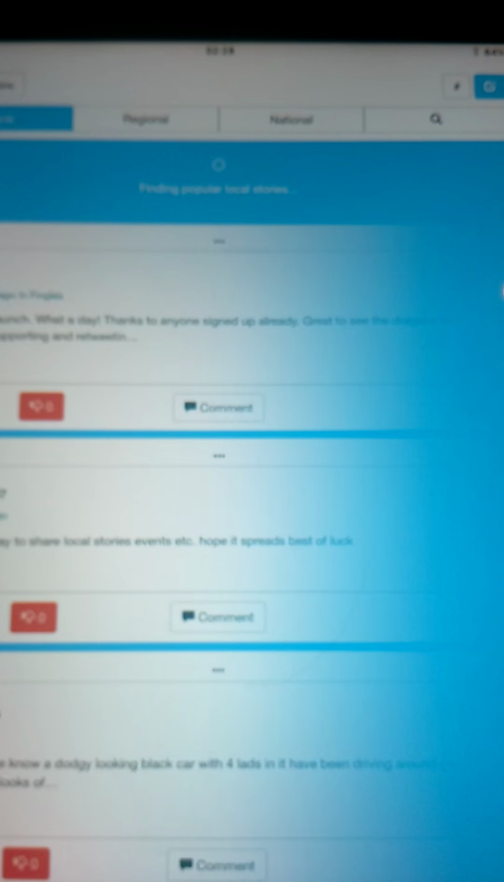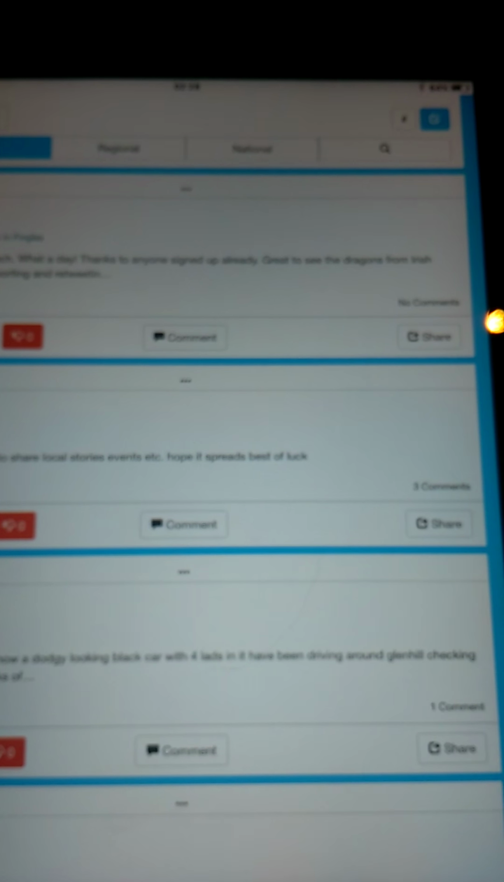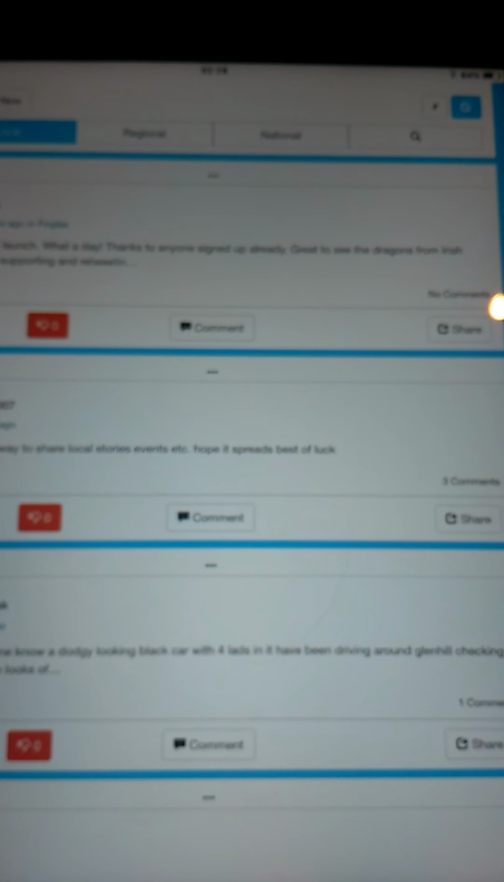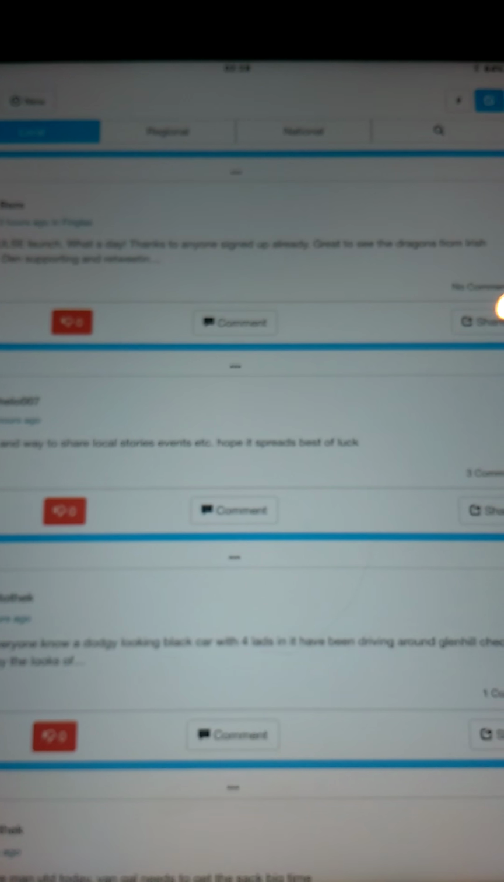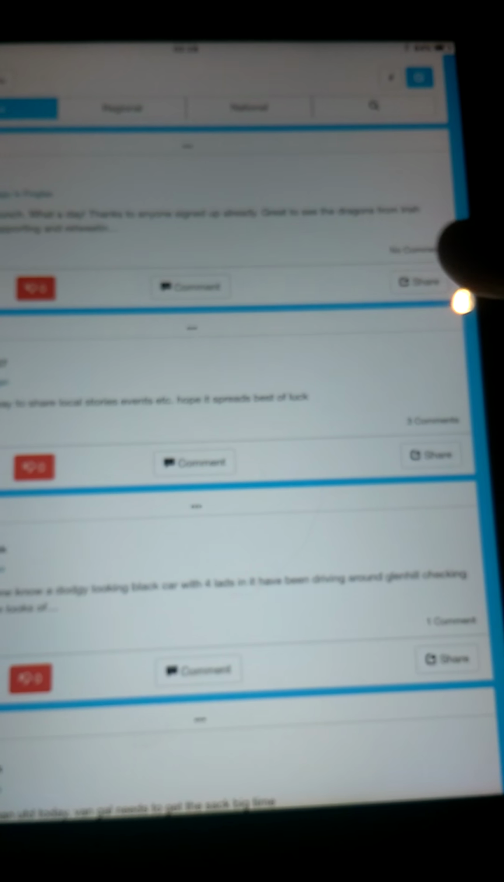It's finding popular stories, right? It will always do that first. Popular stories in my local newsfeed. Now I'm from Finglas, so it's going to take it from Finglas first. So these are all the Finglas ones here, and it's really constricted to what's going on in Finglas, all the stories that people are writing up.